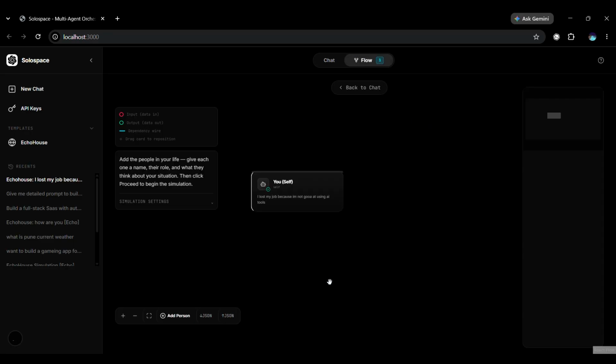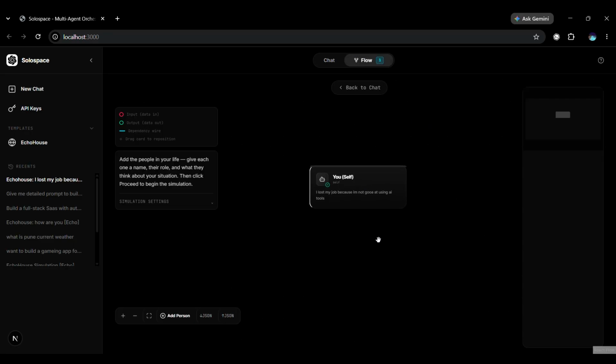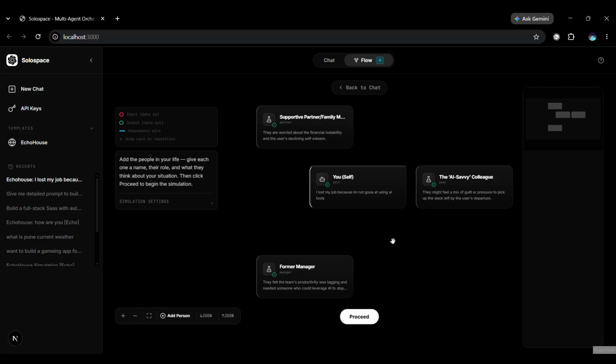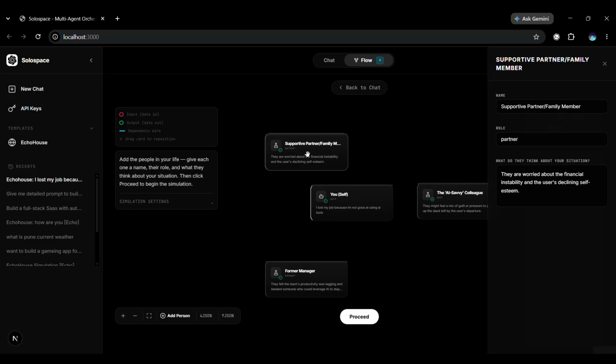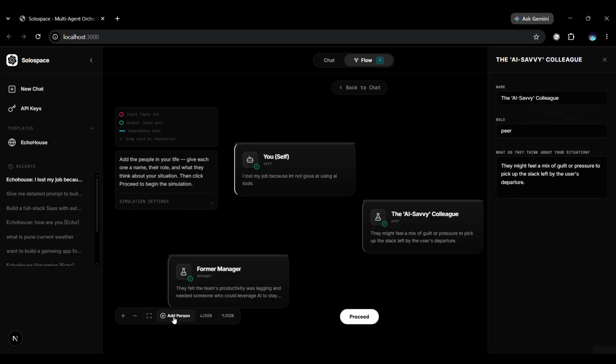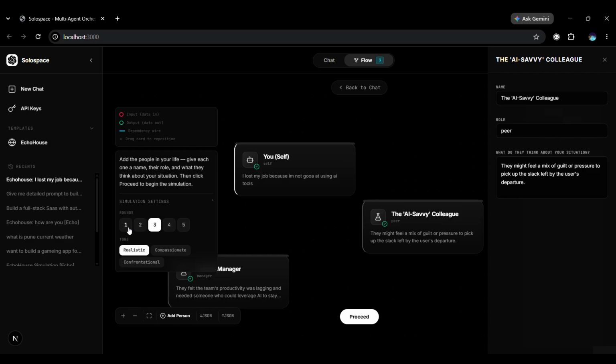And hit enter. The AI generates the cast of people in your life involved in this situation, their name, their role, and what they think and feel about you. You can edit every cast member, remove people, and add one manually. The canvas populates. Each person is a node. You configure simulation settings, 1 to 5 rounds, tone: realistic, compassionate, or confrontational, and hit proceed.